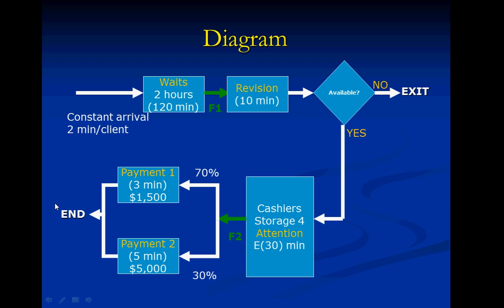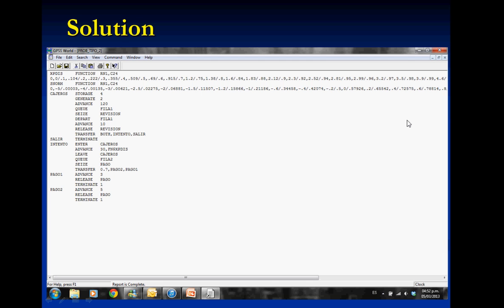We need 100 persons to end this way, not this way. So when we use this terminate in the program, we are not using terminate 1 for this exit. We are using just terminate 1 for this exit. So the start in the program only counts the people who end the process and not the people who exit the process before being attended. So let's go right now to the solution.